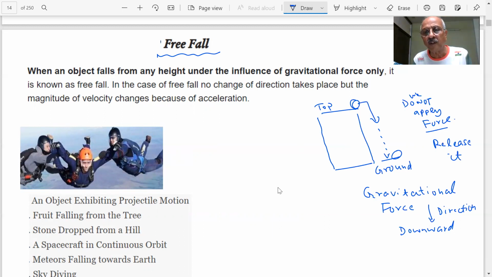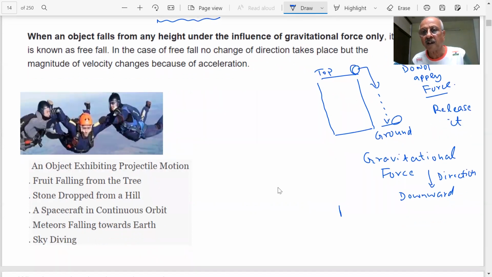But in between, you know, there is air also. The air can offer friction. But since air particles offer very little resistance, the resistance due to air is very small.